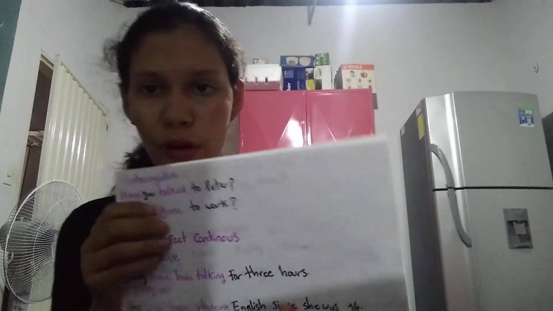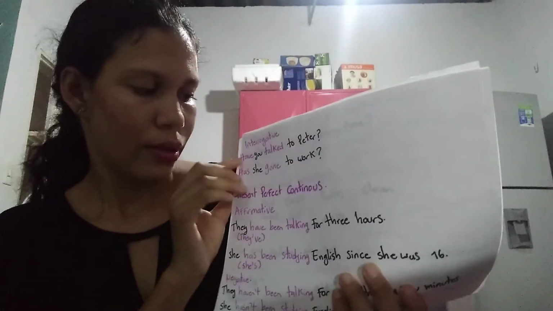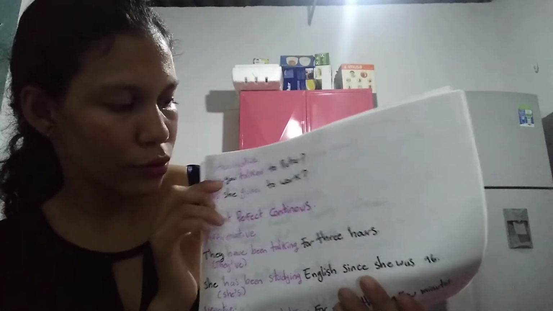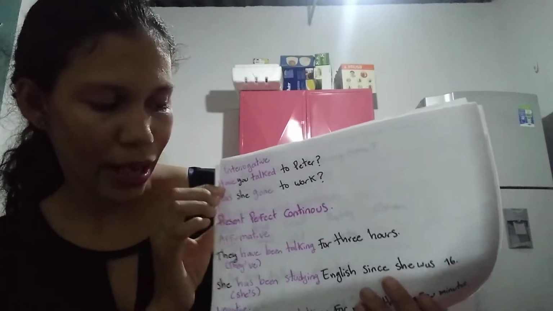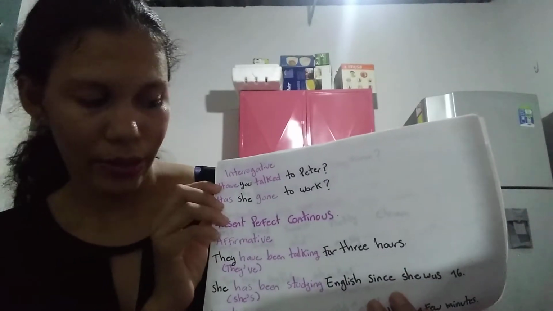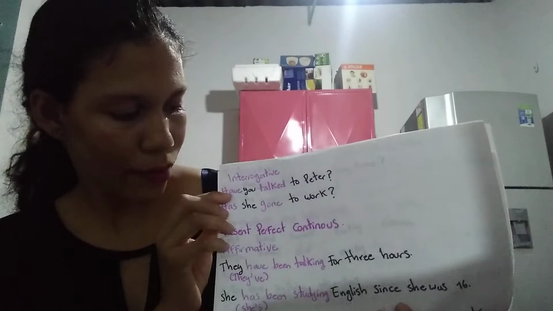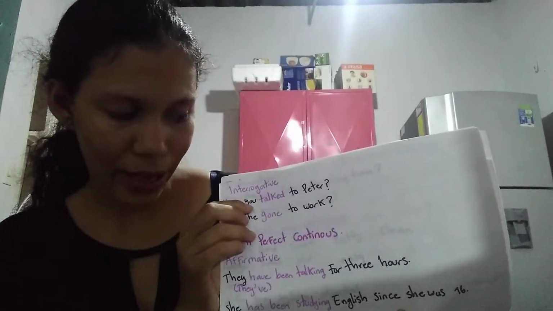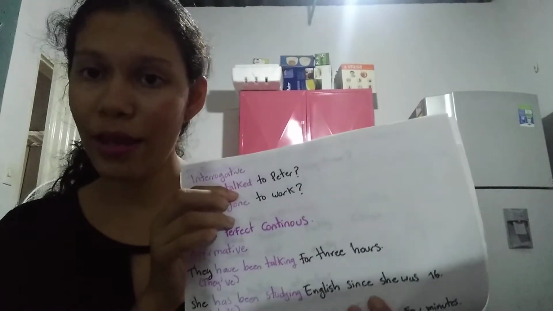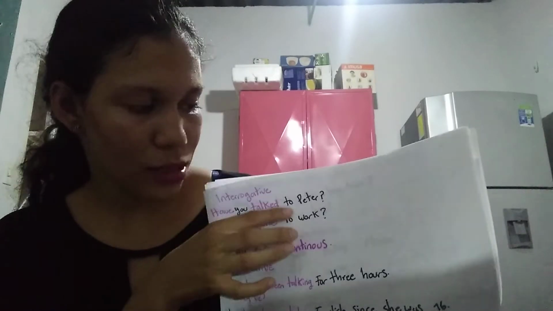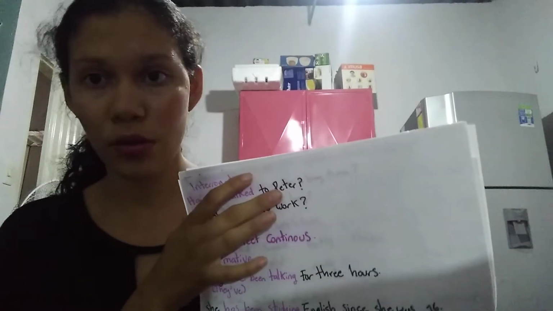The interrogative form is: have you talked to Peter? The structure is the auxiliary verb have, plus subject, plus the verb in past participle, plus complement, plus the question mark.